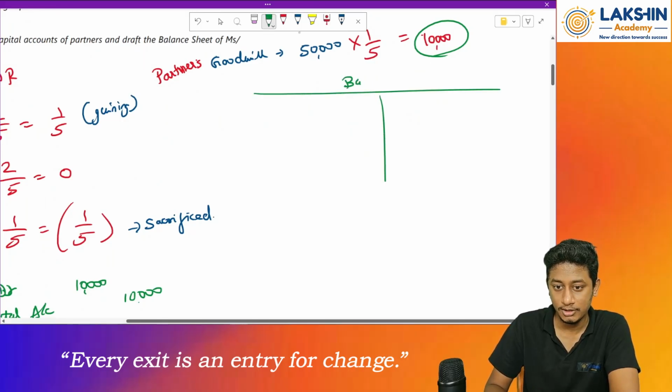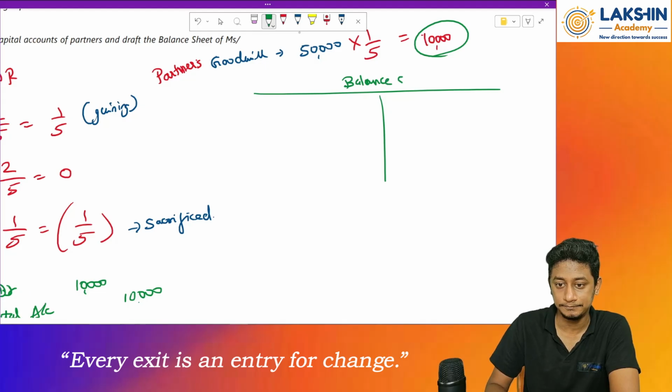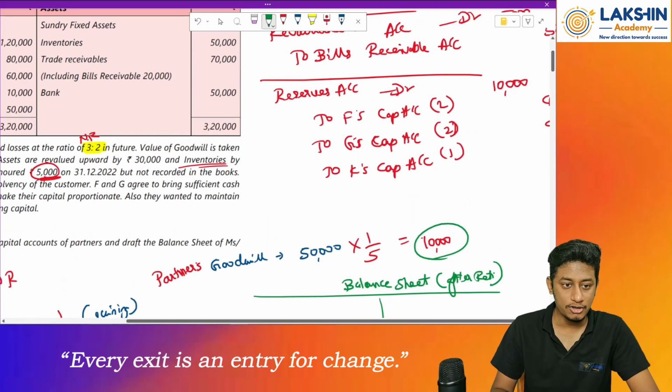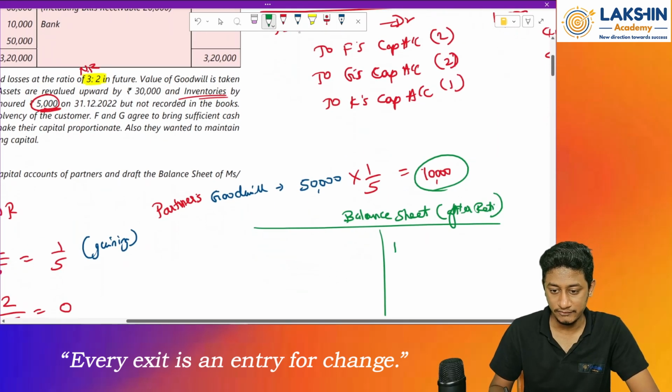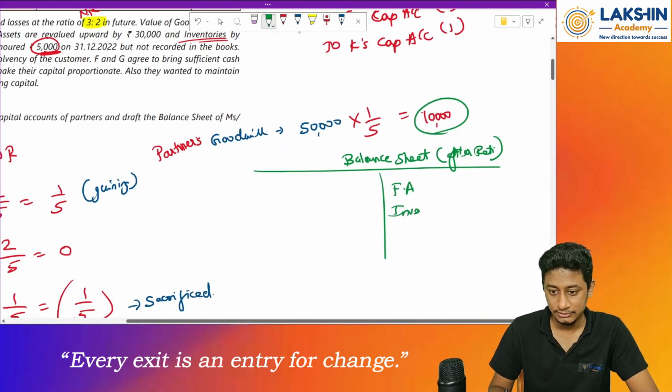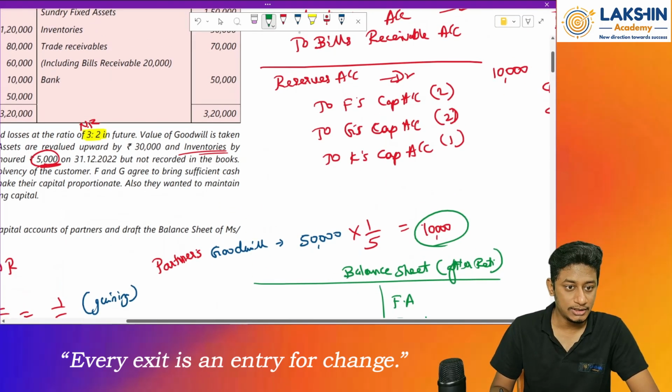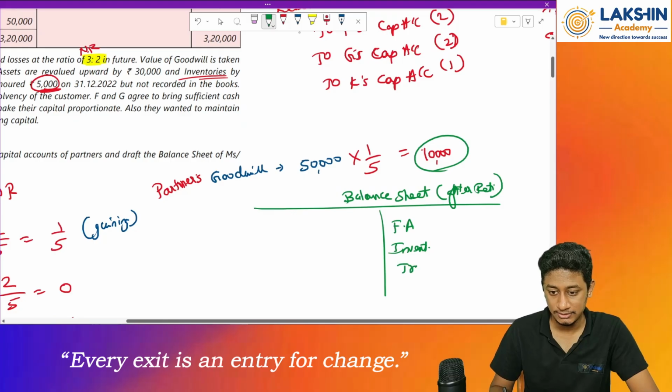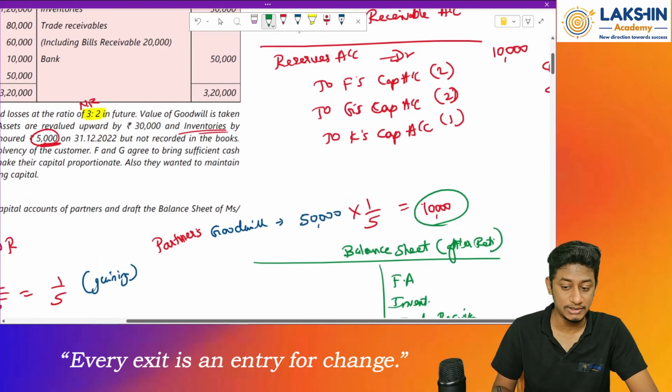Okay. Balance sheet after retirement. Just mention after retirement. Now, write down all the assets. So we have fixed assets. Then after this we have inventories. Then trade receivables, including the bills receivables. Then bank account.